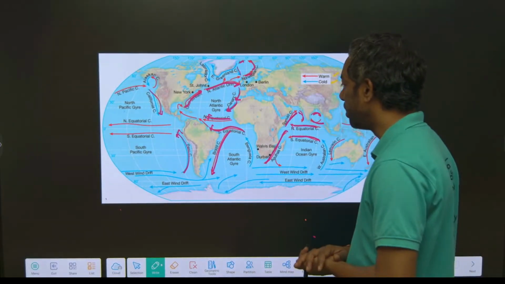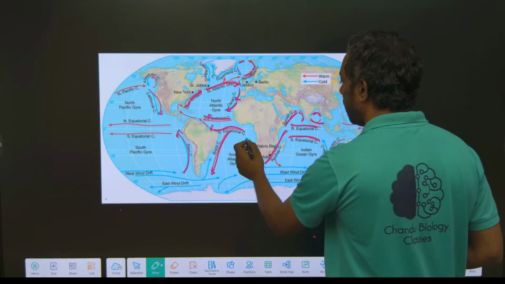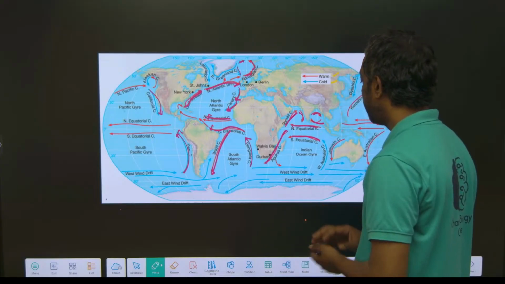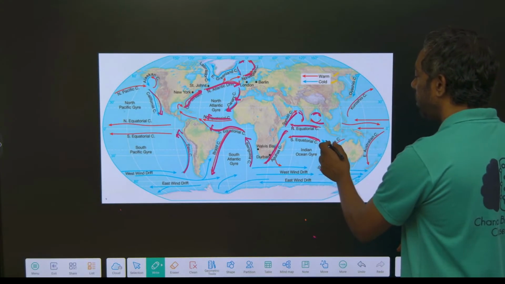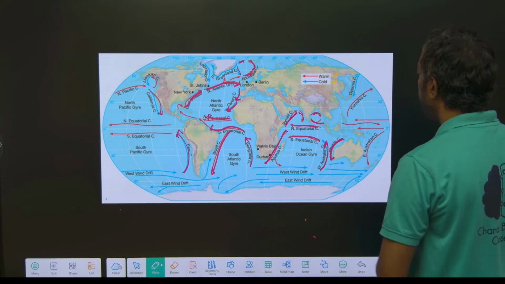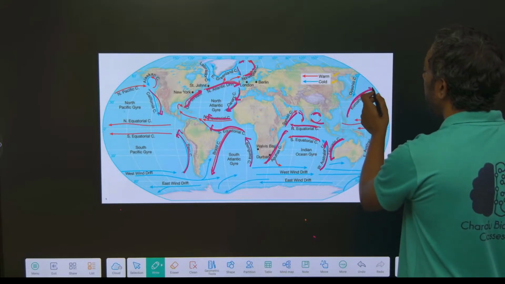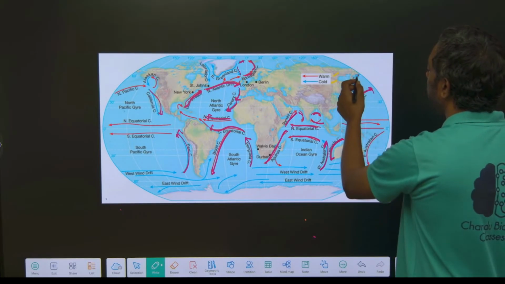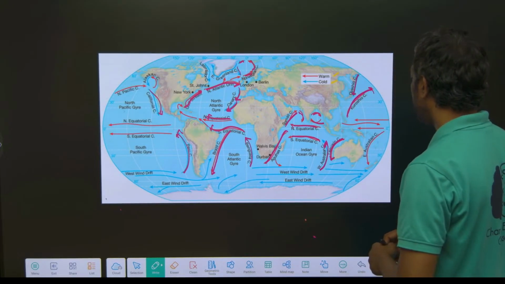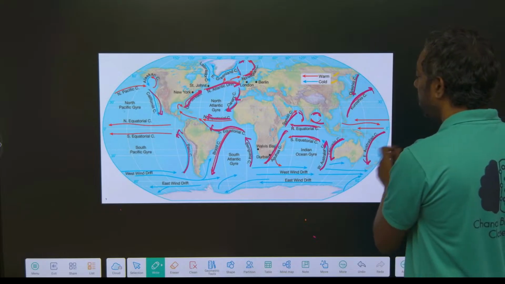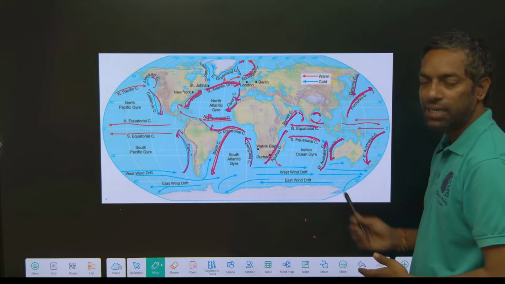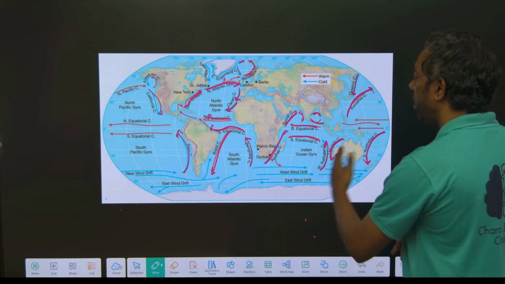Okay, they can ask you, guys. The Benguela is a cold current. The Australian coast has both cold and warm currents. Kuroshio, Japan, is a warm current. Oyashio is a cold current. The Australian current is warm. Eastern Australia has a warm current, and Western Australia has a cold current.